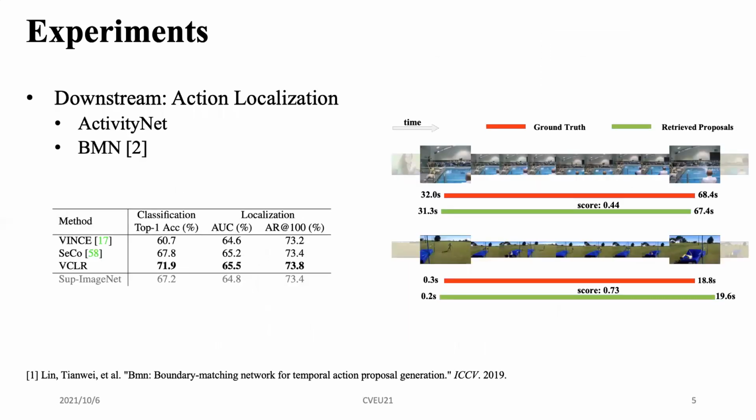The last is action localization on the ActivityNet dataset. The action localization task asks the model to predict a proposal to cover a temporal region about the specific action as much as possible. Here, we fine-tune a BMN model. The results show that our method also works well on the task and is a little bit better than the state-of-the-art method. Besides, we also evaluate the performance of action classification on ActivityNet. The results show that our method works well on the dataset.